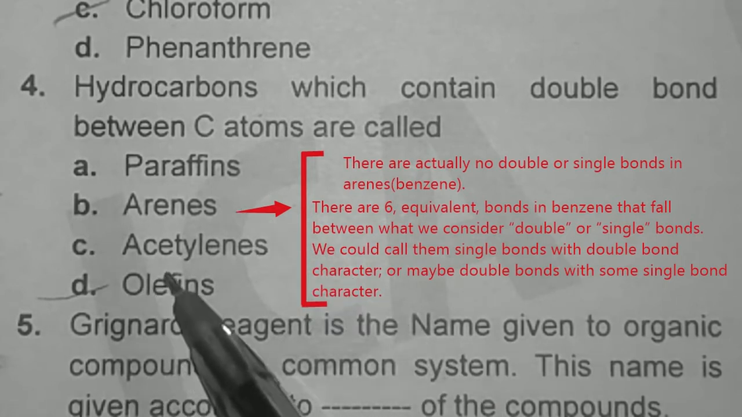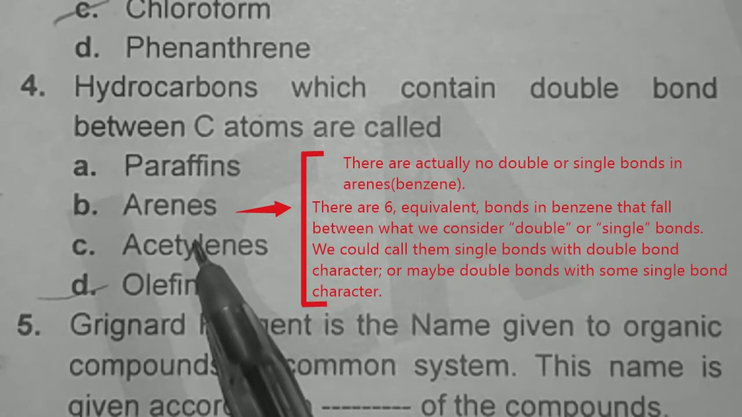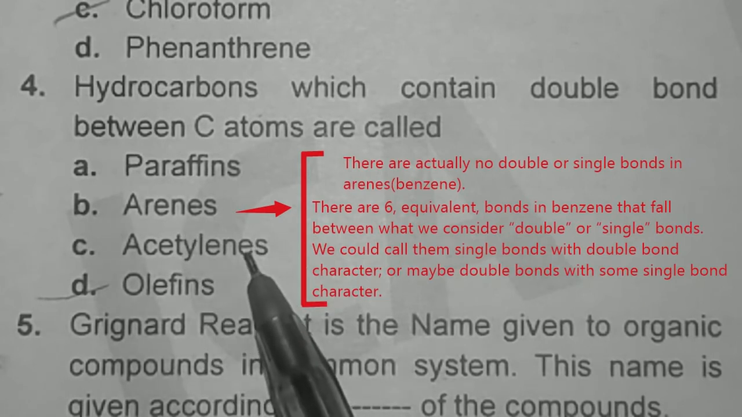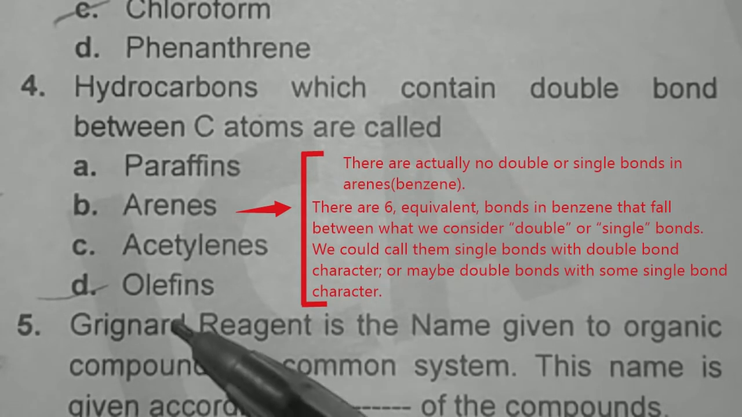Look at C, acetylene. Acetylene is called ethyne, which means that it contains a triple bond between carbon atoms. And look at option D, olefins. Olefins are called alkenes, and they contain a localized double bond between carbon-carbon atoms. So option D is correct here.